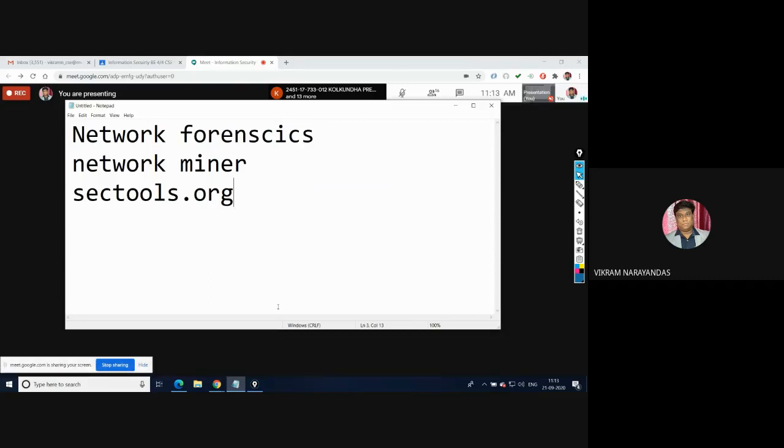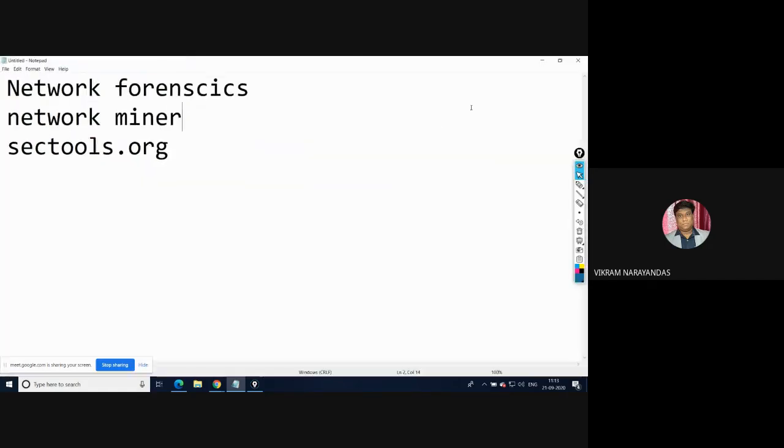Today we'll discuss network forensics. Till now we discussed different tools like web forensics, Windows forensics, and mobile forensics. Now we'll go for network forensics. A few tools are there.